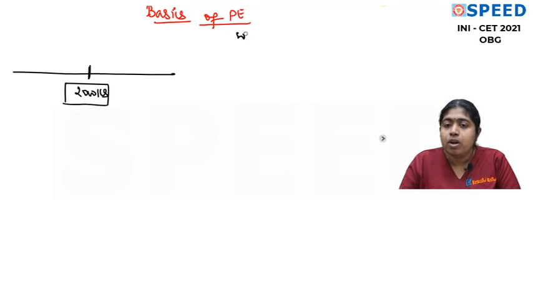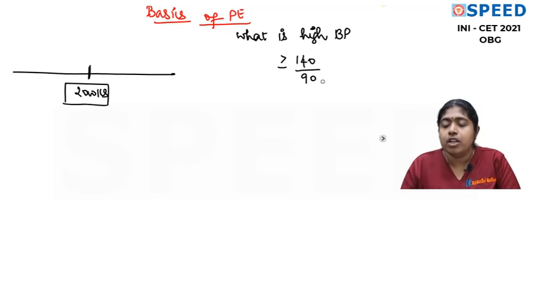Question number 1 is, what is high BP in pregnancy? When do you say BP is high in pregnancy? A BP value of more than or equal to 140/90, either systolic or diastolic, more than or equal to. Okay, so if it's 140/80, it's high BP. If it's 110/90, then it is also high BP. So please understand, more than or equal to.